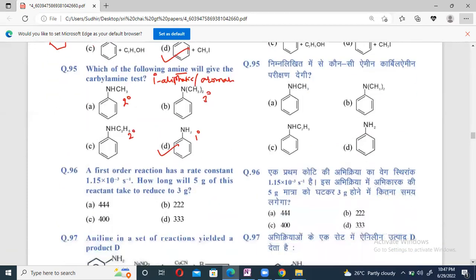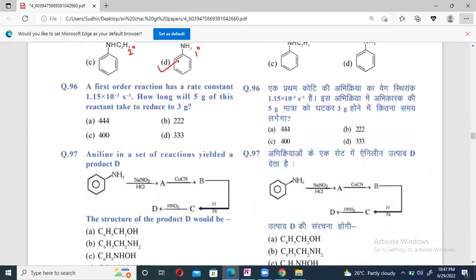96 now. First order reaction has a rate constant this much. How long will 5 gram of this reactant take to reduce to 3 gram? First order: K equal to 2.303 by T into log of A naught by AT. How long means T we want. T equal to 2.303 by K into log of A naught by AT.